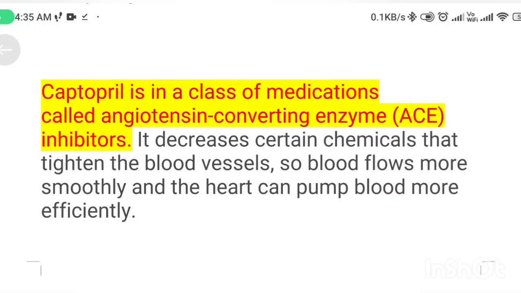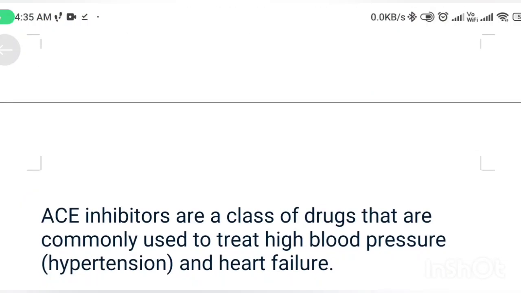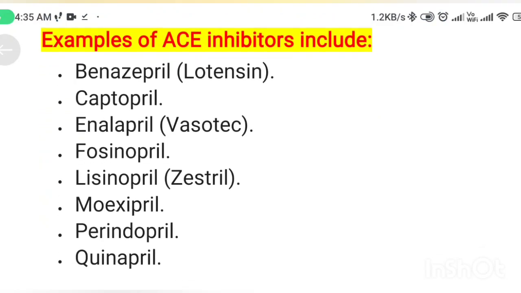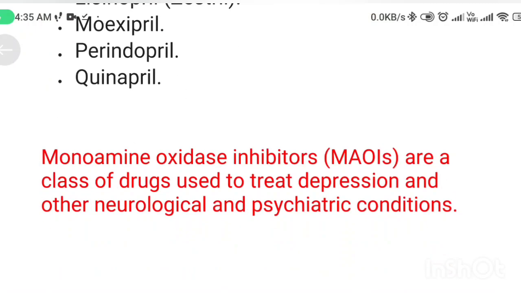It decreases certain chemicals that tighten the blood vessels so blood flows more smoothly and the heart can pump blood more efficiently. Angiotensin converting enzyme inhibitors are the class of drugs that are commonly used to treat hypertension and heart failure. Examples of ACE inhibitors: captopril, lisinopril, enalapril.